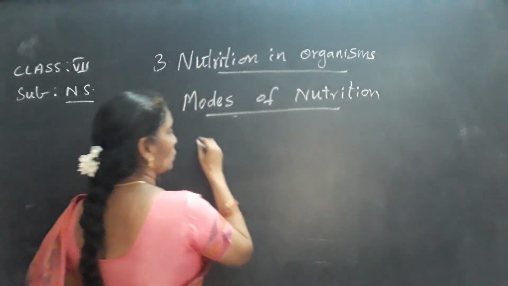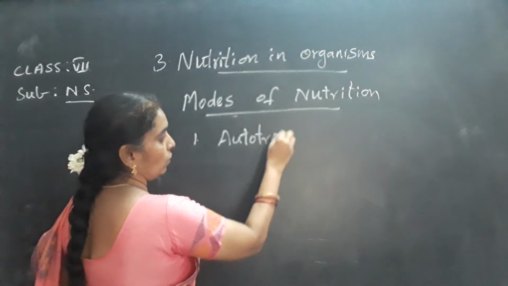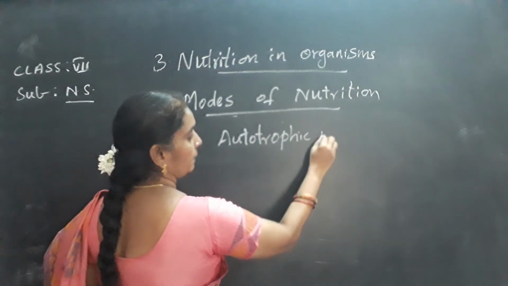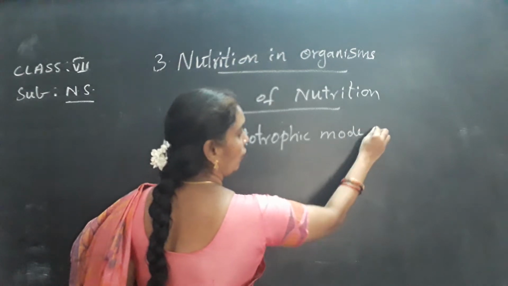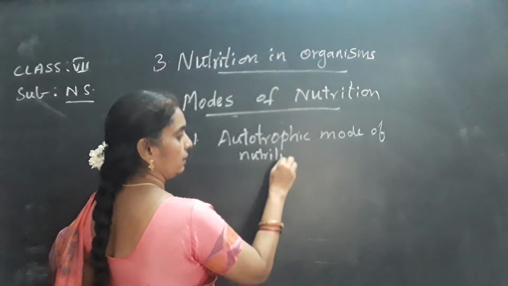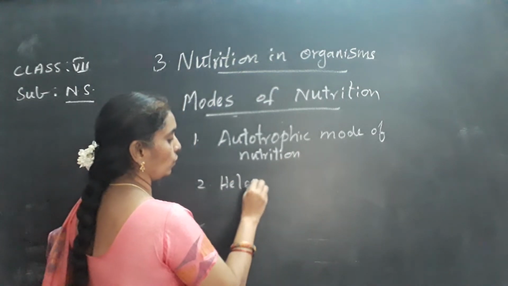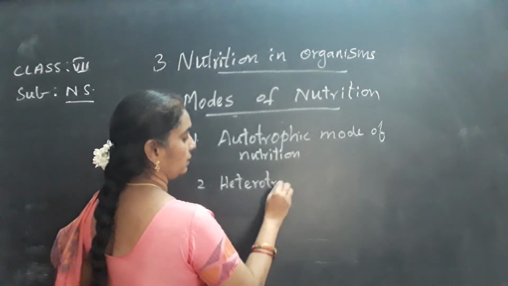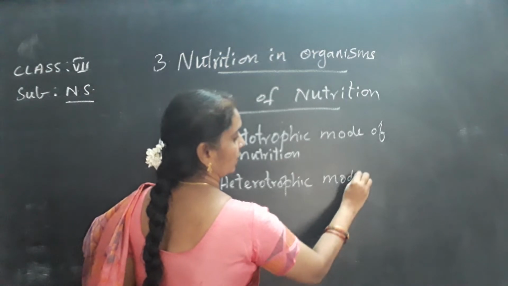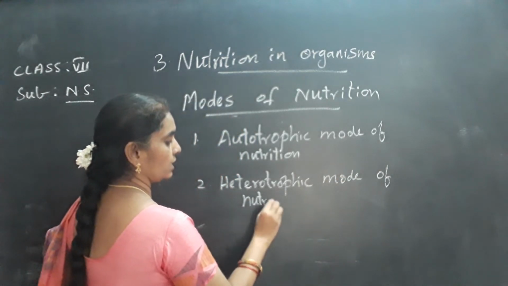One is autotrophic mode of nutrition and the other one is heterotrophic mode of nutrition.